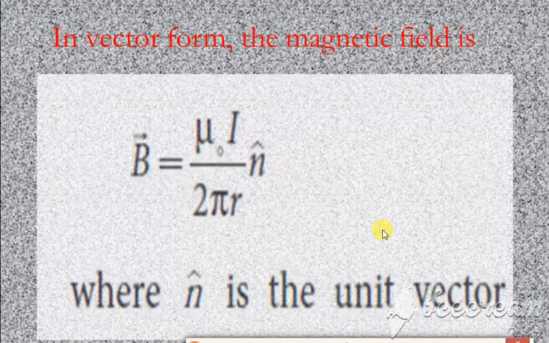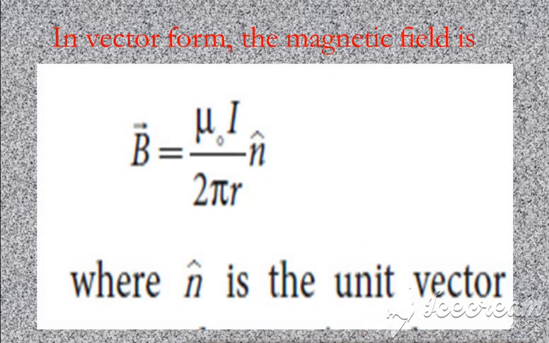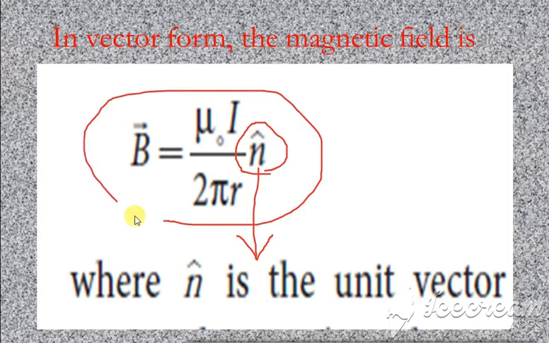Next, in vector form this can be written as the same thing, but when writing in vector form we include the term n cap, where n cap is the unit vector. So this gives the equation for the magnetic field. Clear? Thank you.